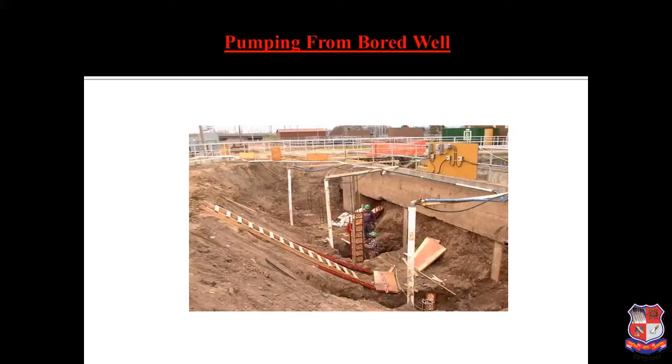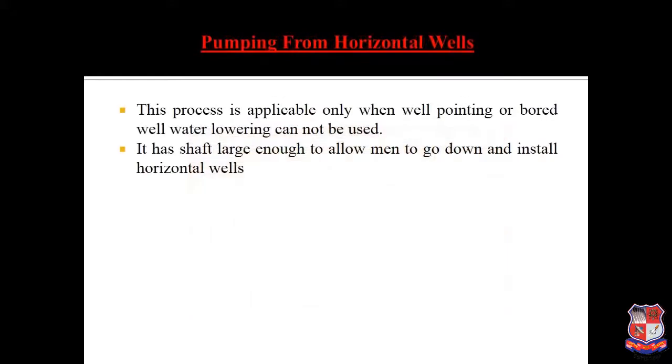As you can see in the picture of horizontal wells, there is a chamber or shaft in the center of the area to be excavated. From this place a person goes downward, and then the shaft is outside the limit of excavation, so the person has to move out from that place.